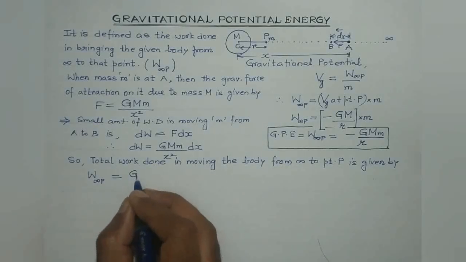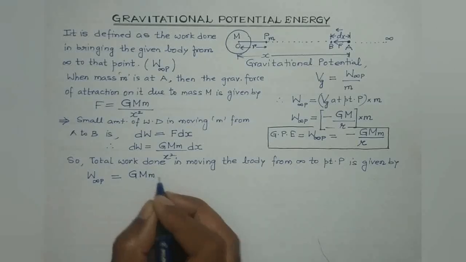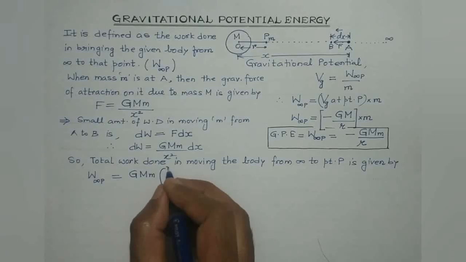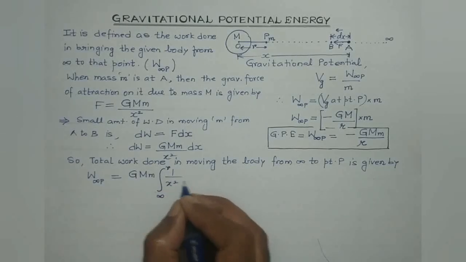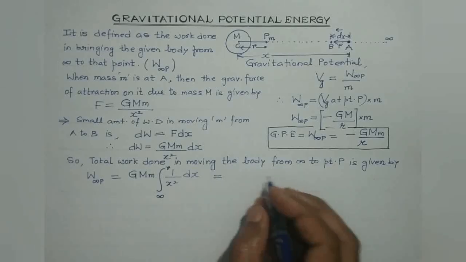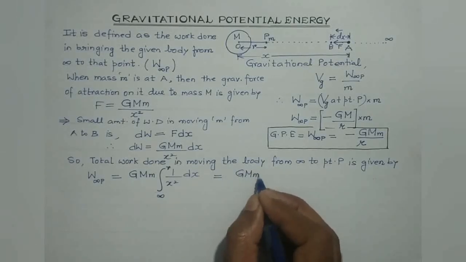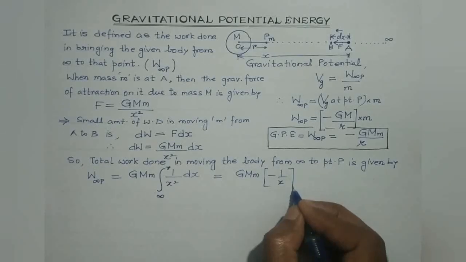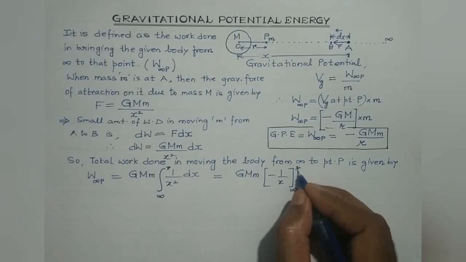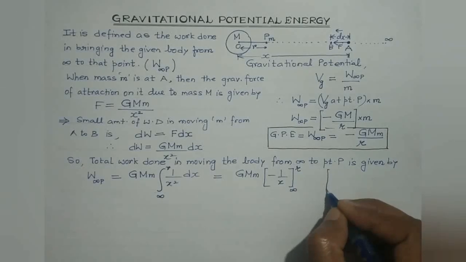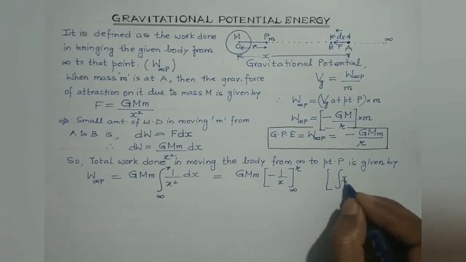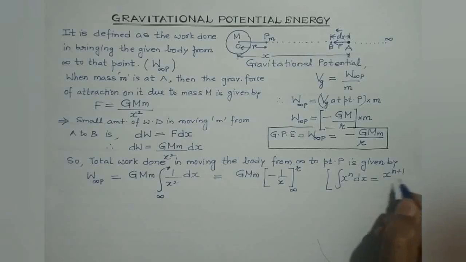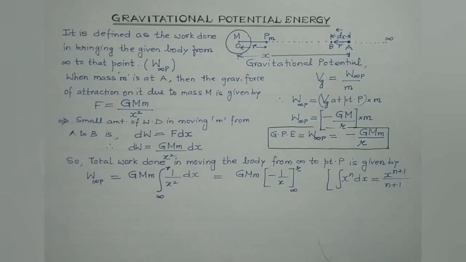So it will be given by G capital M small m. The constant can be taken outside the integration. Integration from infinity to small r of 1 by x square dx. Integration of 1 by x square is minus 1 by x, isn't it? So it is infinity to r. Here we have made use of this particular formula: integration of x^n dx is equal to x^(n+1) divided by n plus 1.